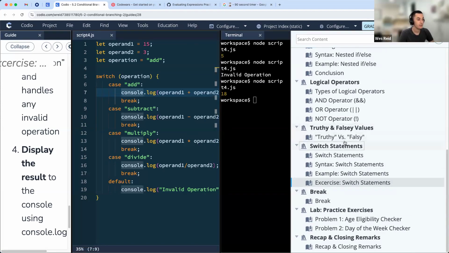We also talked about truthy and falsy values. There are some specific falsy values, like not a number, 0, -0, empty string, undefined, null, and false. Those all evaluate to a falsy value. While other values, even like a string with a space in it, will evaluate to a truthy value. And we saw some situations where that could be used to influence our code and also help us make some decisions.